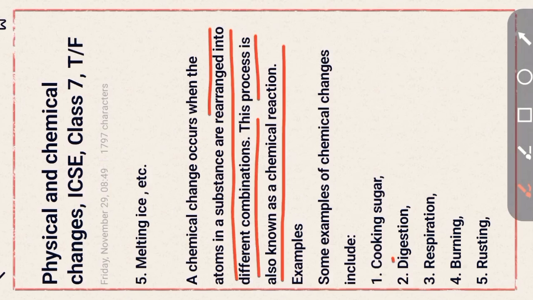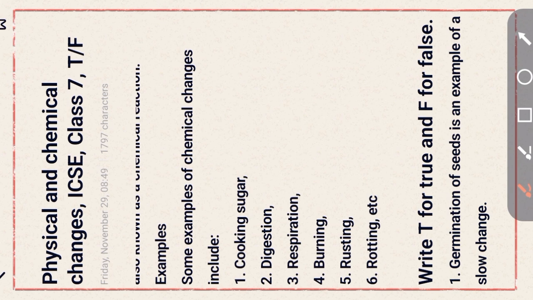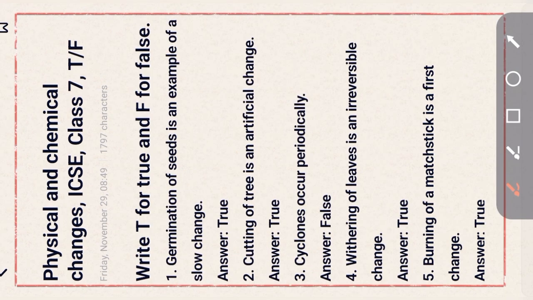Examples of chemical change: cooking sugar, digestion, respiration, burning, rusting, rotting, etc. Okay. Now write T for true and F for false.